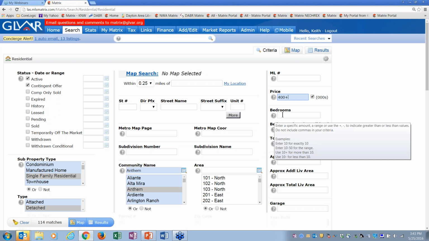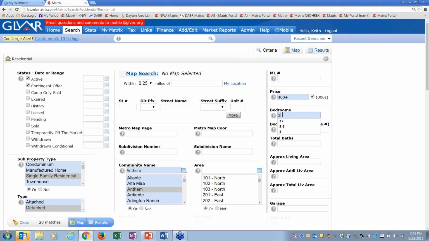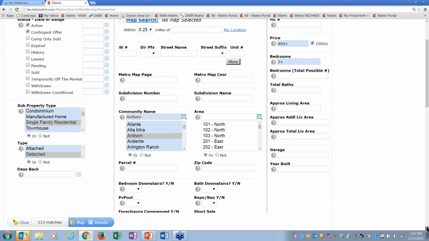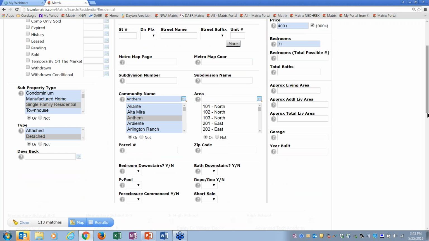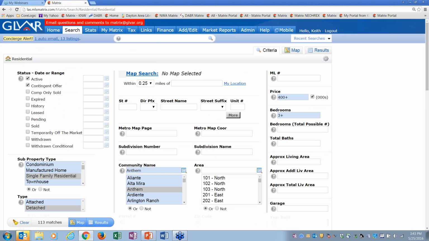Same thing for bedrooms. If I type in 3 bedrooms here, that means exactly 3 bedrooms. If I say 3 minus, it means 3 or less. If I say 3 to 5, between 3 and 5. If I say 3 plus, it means 3 or more. Same thing with total bath, square feet, garages, year built, whatever you have there, that's what that means.